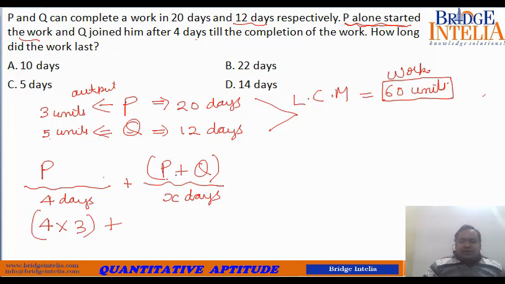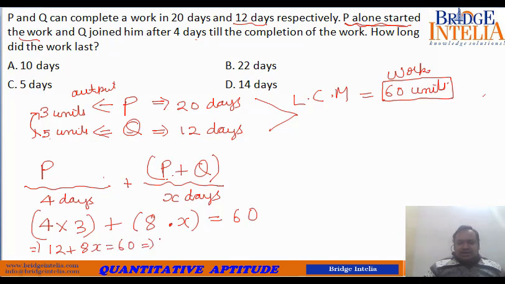Then the output produced when P and Q start to work together. Their combined output is 3 plus 5, 8 units. For how many days they have worked, we don't know, so 8 into X. So total output is equal to 60. Let's find the value of X. So 12 plus 8X is equal to 60. From here, X is equal to 60 minus 12, 48. 48 by 8, 6. So X comes out to be 6.